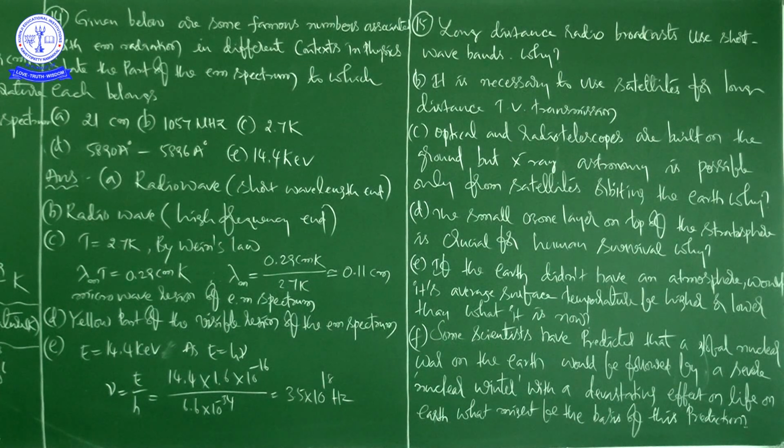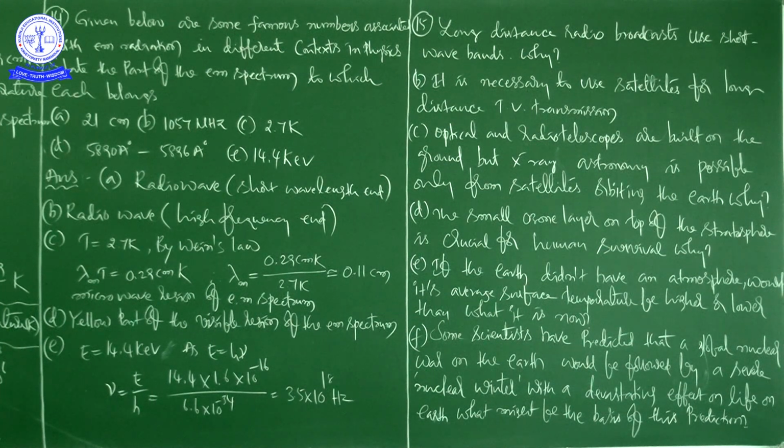Is it correct or not? Yes, in the chapter of ray optics we studied the astronomical telescope and the terrestrial telescope. So generally optical and radio telescopes are built on the ground, but X-ray astronomy is possible only from satellites orbiting the Earth. So why?